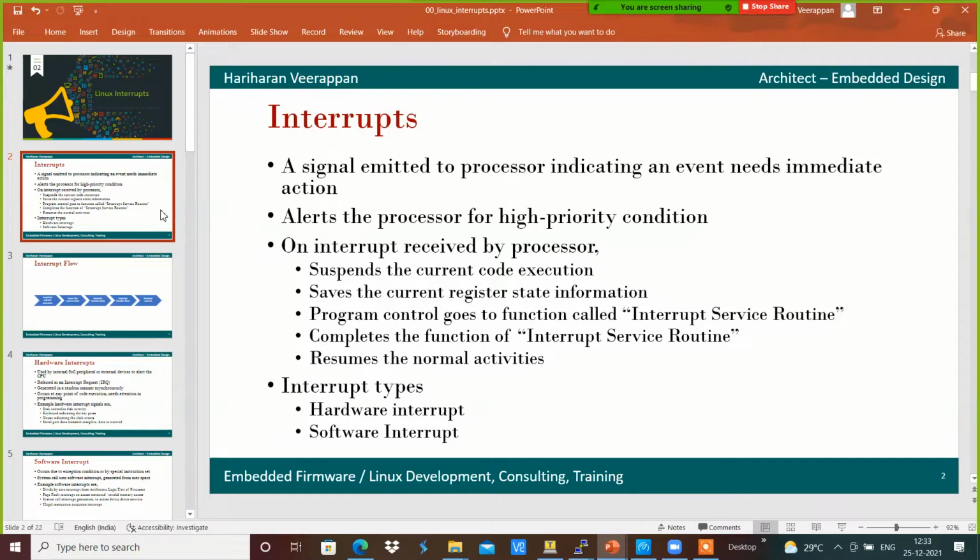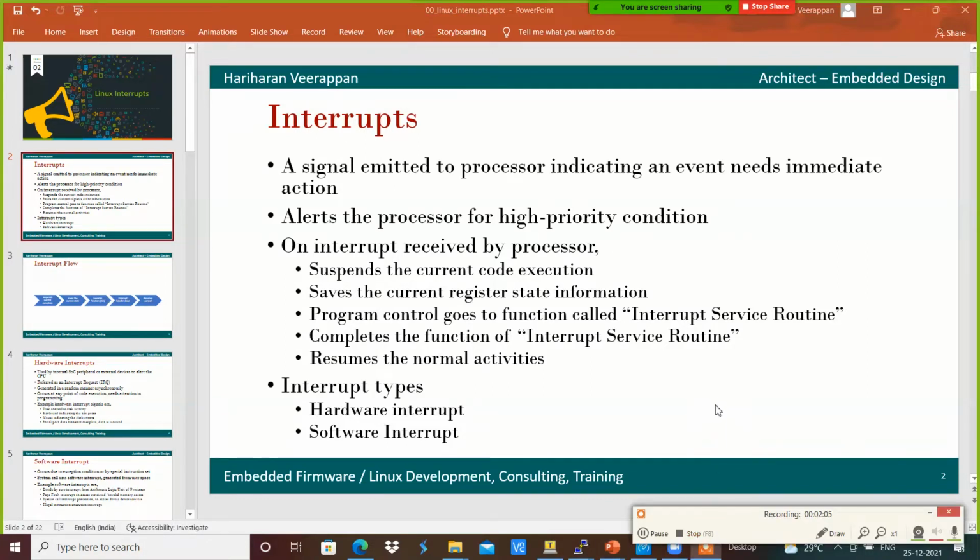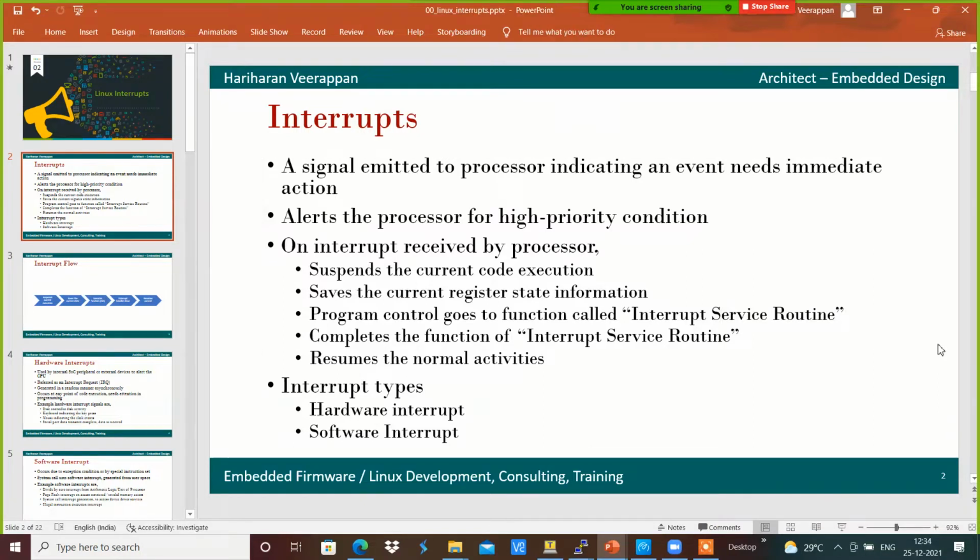Basically, interrupts alert the processor to a higher priority condition, so that the system works on the higher priority task to handle that particular interrupt. Once the interrupt has been received, if the processor is executing current code, it suspends that execution and saves the current register information like the stack pointer and program counter.